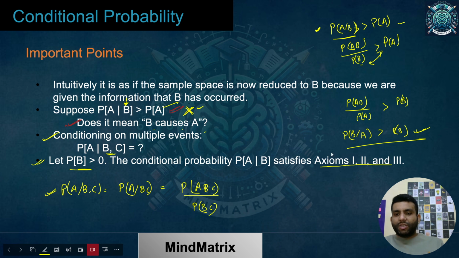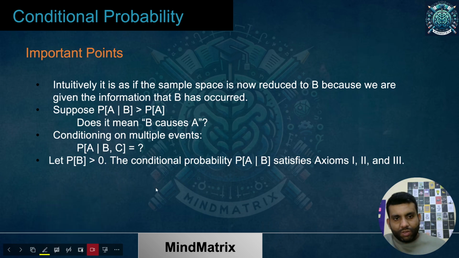These were for the basic probability of an event. Now we are talking about the probability of an event conditioned on some other event. So again, the conditional probability must also satisfy these axioms. Now let me write all those with respect to conditional probability over here. Let me write the first one.